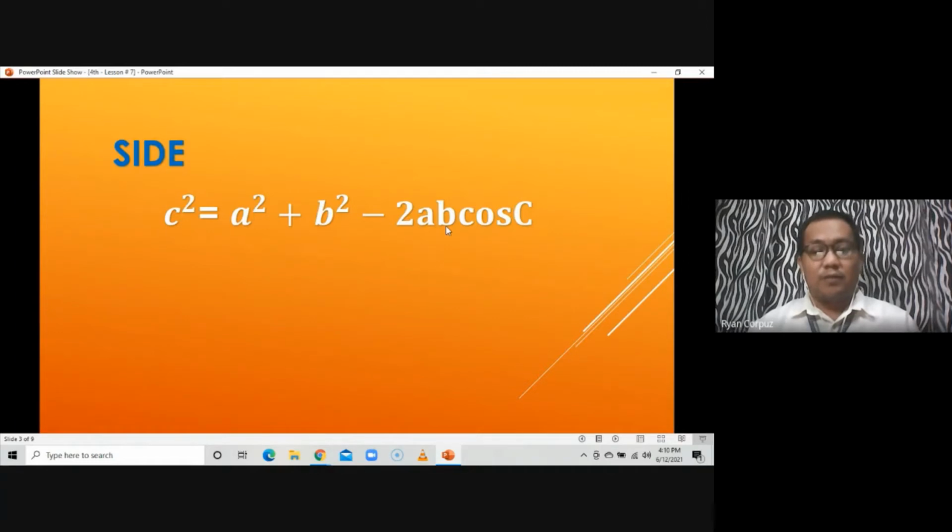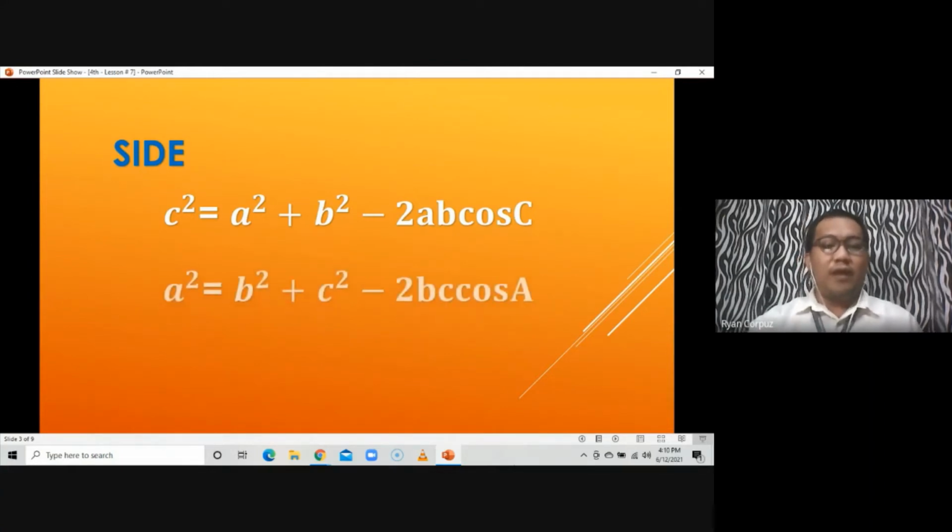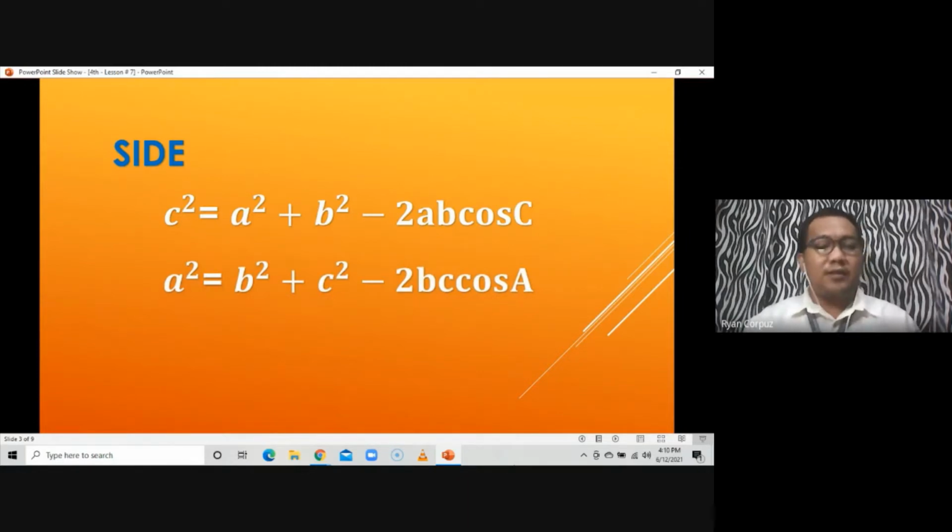So, again, as I was mentioning to you, kapag start ng C, mag-end ng C. So, if the side is what we are looking for, nag-start ka ng small letter C, mag-end up ka ng capital letter C because that is the angle, cosine of that angle. While if we are going to look for side A, for example, so it will be A squared is equal to B squared plus C squared. So, laging plus yung operation natin dito.